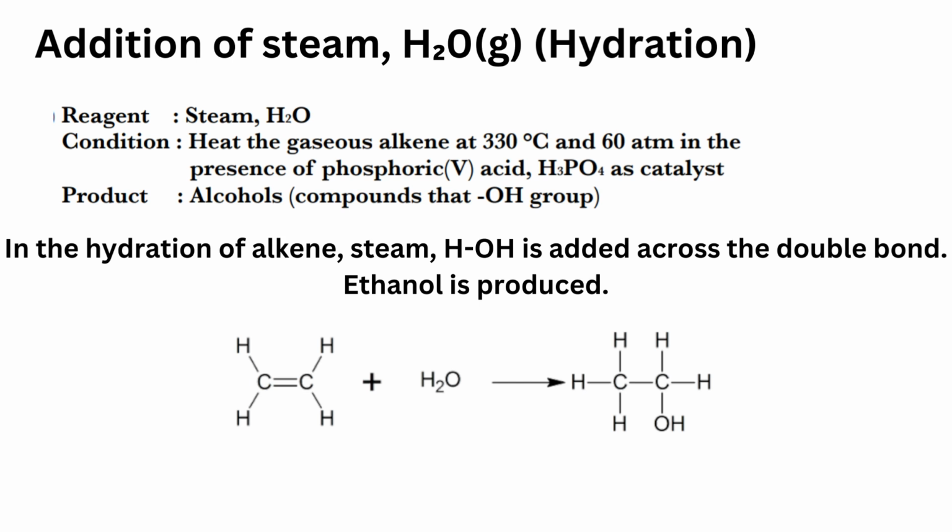Addition of steam, H2O, which is called hydration. Reagent and conditions: steam, heat the gaseous alkene at 330 degrees Celsius and 60 atmospheres in the presence of phosphoric acid, H3PO4, as a catalyst. Product: alcohols, compounds that contain an OH group. In the hydration of alkene, steam is added across the double bond. Ethanol is produced.